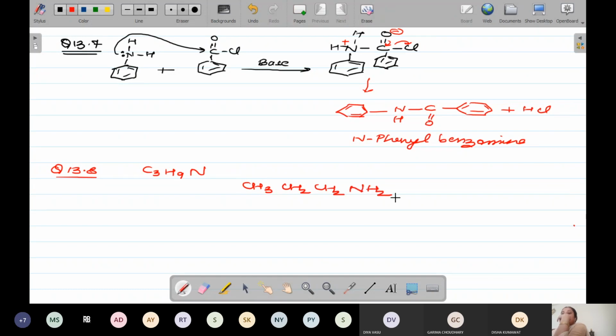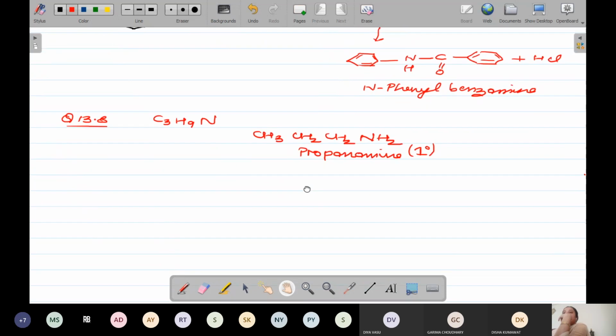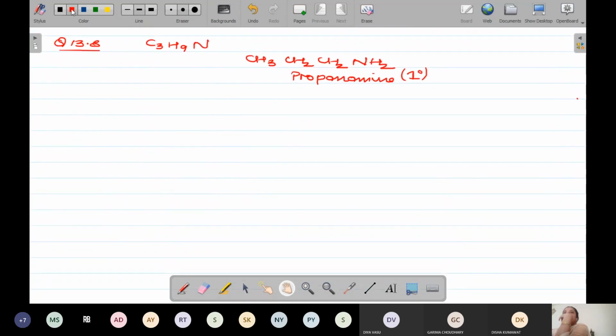So it is a propanamine, and it is a first degree amine. Now it is saying to make the isomers. CH3 CH CH3 and NH2 over here. Now what has it become?